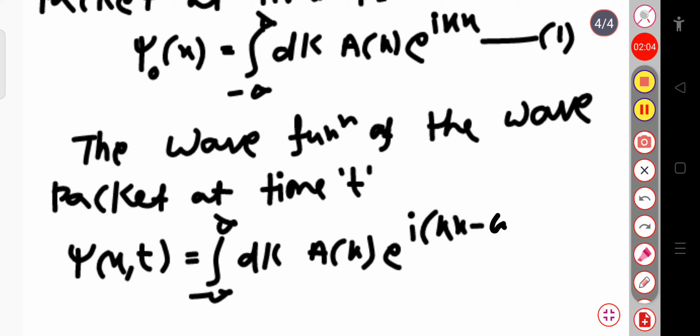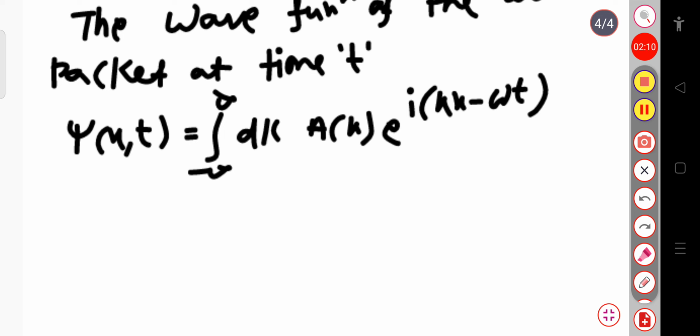So this is basically the representation of the wave function at some time t, or after the evolution of time t, the wave packet can be written like this. This is equation 2.